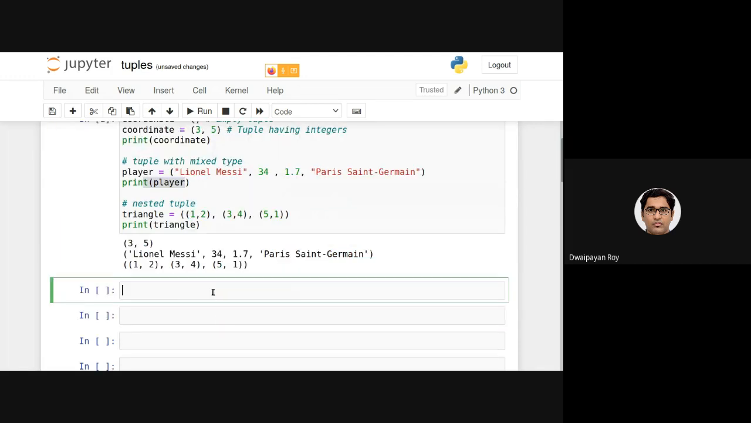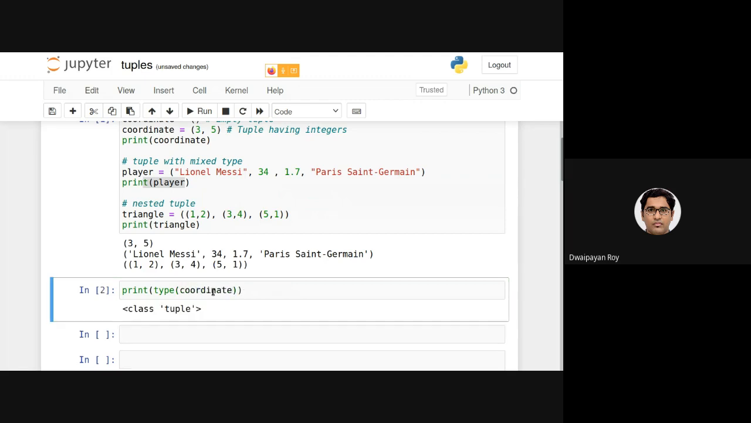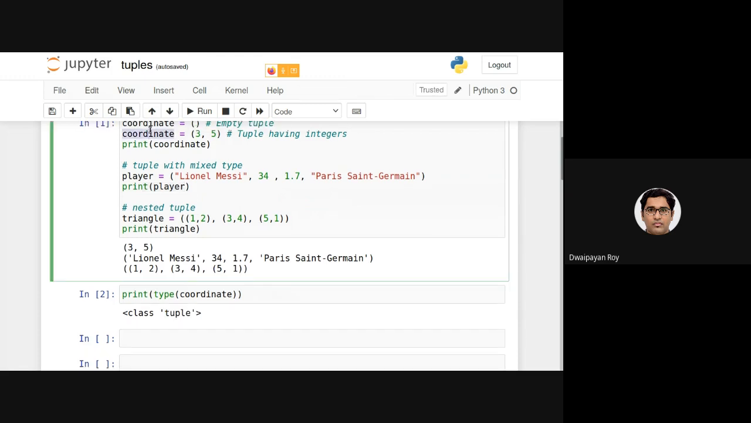Now to check whether a variable is of type tuple or not, we can simply use the type function. So if I provide the coordinate here, this variable name, as you can see, it is providing me with the class tuple. That is, this coordinate is an object of this tuple class. Similarly, this player is an object of this tuple class, similar to this triangle.